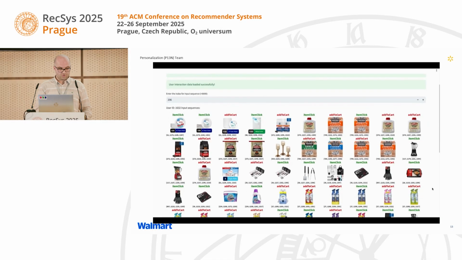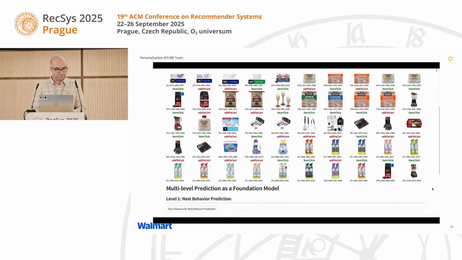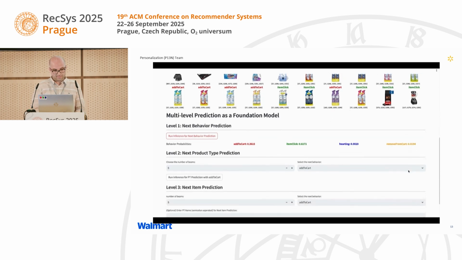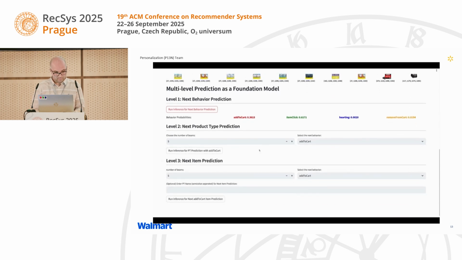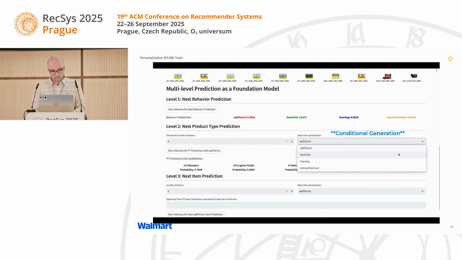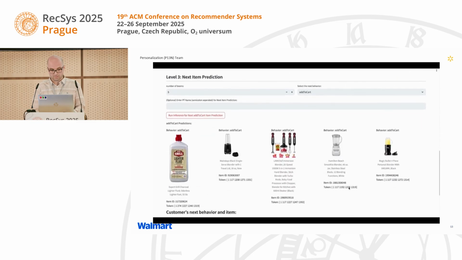Here is the demo for generative recommendation by GRACE. The customer's last 50 behaviors are provided to GRACE to predict the next item. GRACE first predicts the next behavior token, then predicts the next chain of thought tokens, product type in this demo. Note that by changing the behavior, we could conditionally prompt the prediction generatively. Finally, GRACE predicts the semantic token for item recommendation.